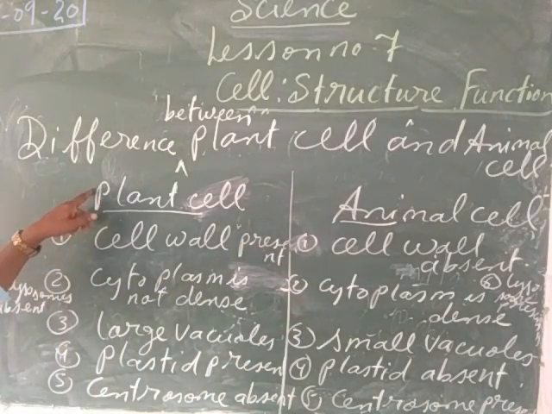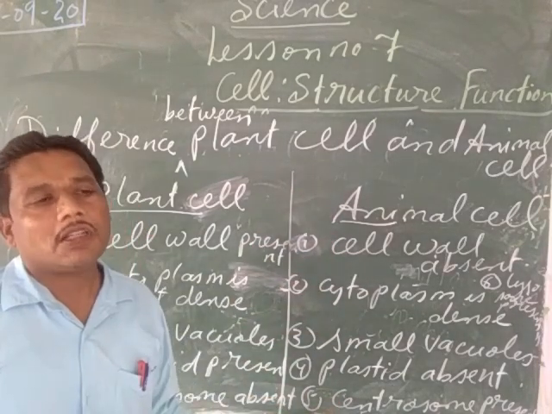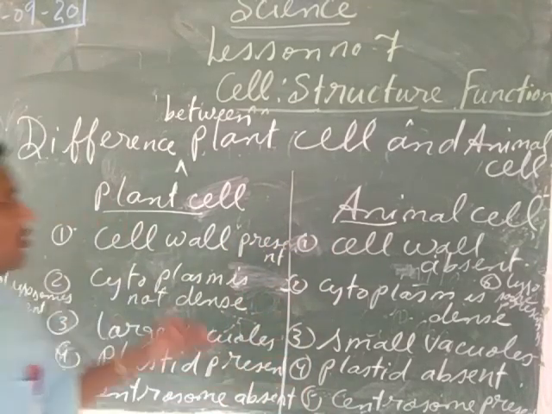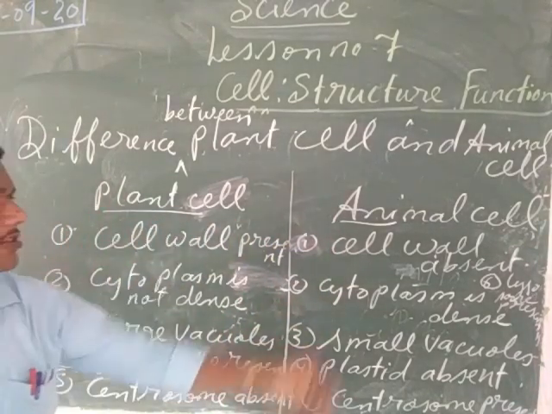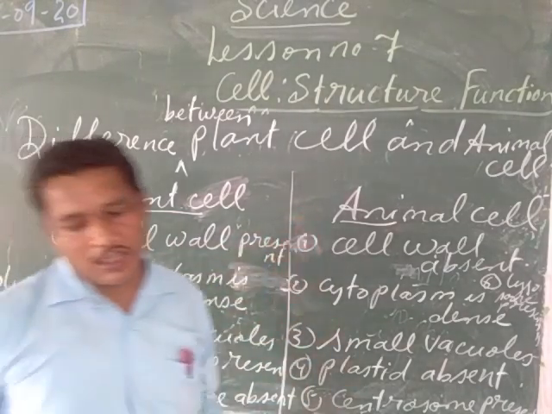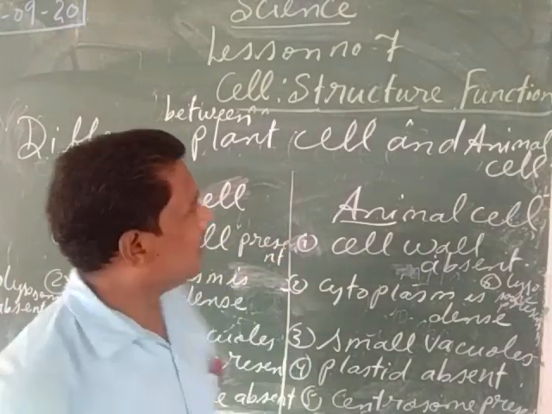In the plant cell, centrosomes are absent. In the animal cell, centrosomes are present. What are centrosomes? Centrosomes are a special type of structures which help in the division of the cell. So they are absent in the plant and present in the animal. Plant cells do not contain lysosomes. Animal cells contain lysosomes. So in this way, the plant cell and the animal cell differ from one another.